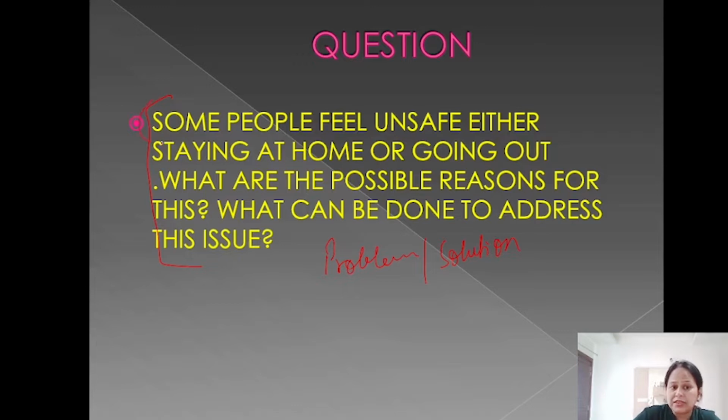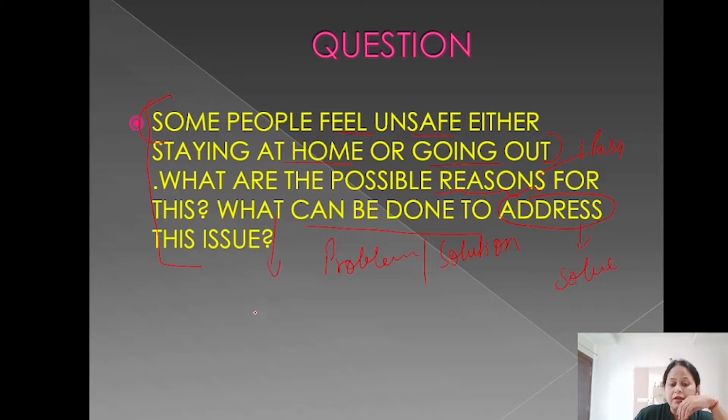Today you will get an essay question like this. This is your statement: some people feel unsafe either staying at home or going out. That means whether they are out or inside their home, they feel unsafe, they are not feeling safe. So the question is asking what are the possible reasons behind this. So one paragraph for reasons, and then they are asking what can be done to address. Address here doesn't mean where you stay. Address here means to solve this issue. So what can be done to address this issue?